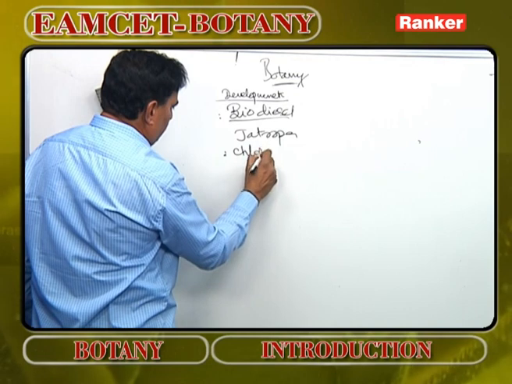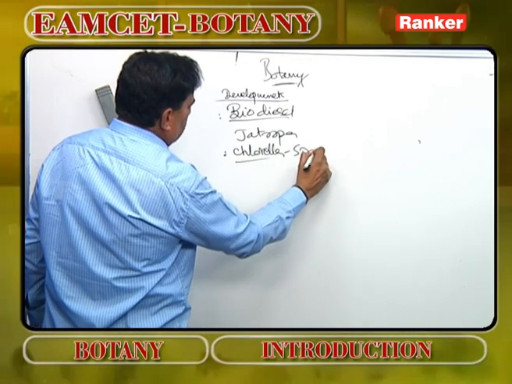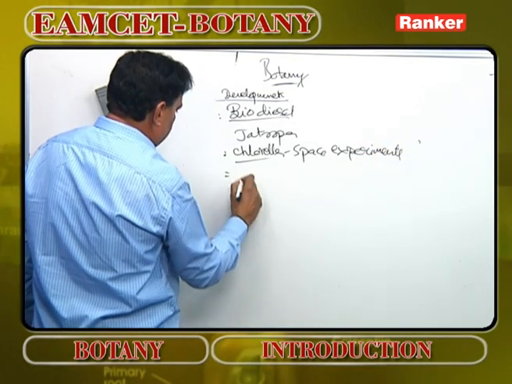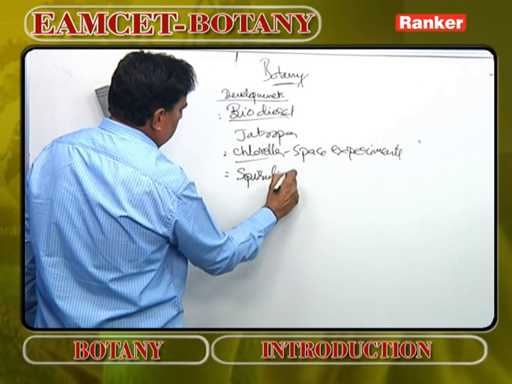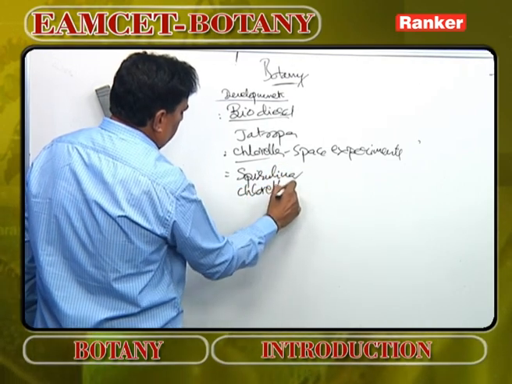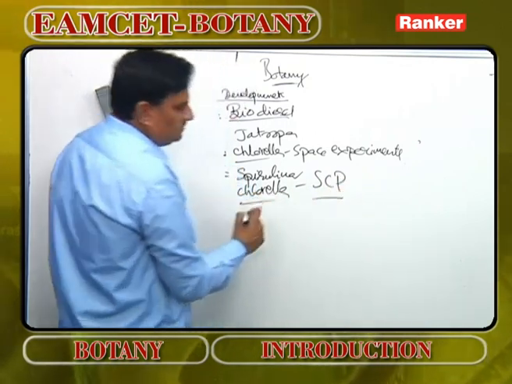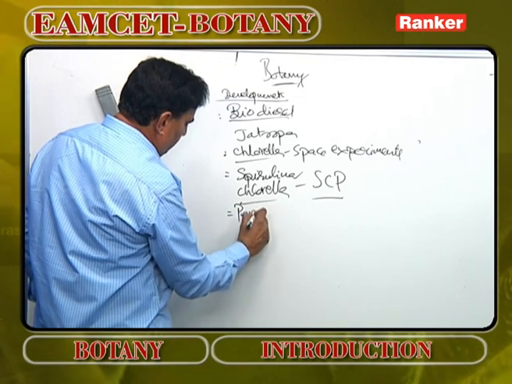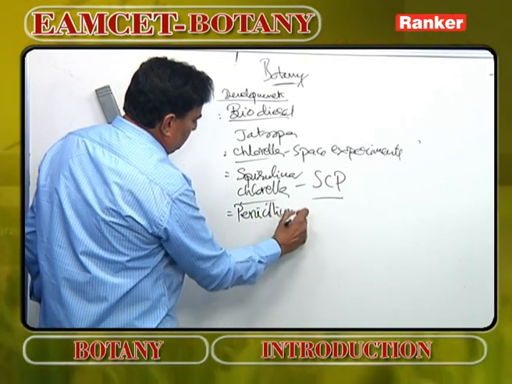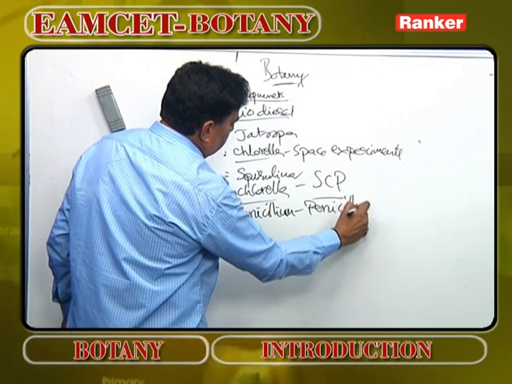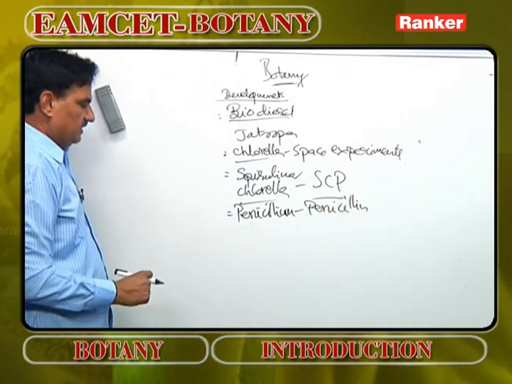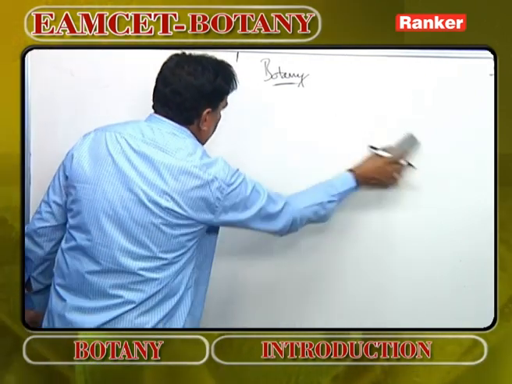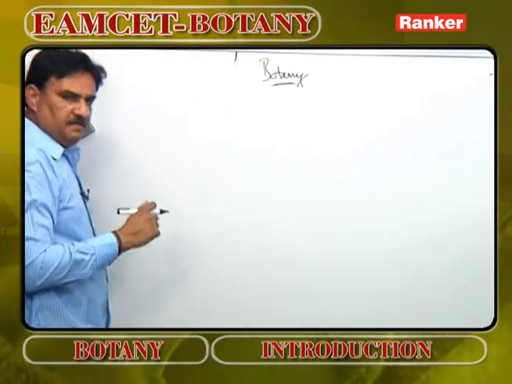There are some algal members called Chlorella which are used in space experiments. Then there are some plants like Spirulina. There are plants like Chlorella and many others which form a special source of SCP, that means single cell proteins. There are some fungi like Penicillium, which gives rise to a wonder drug called penicillin. So many plants are there which have a lot of economic importance.